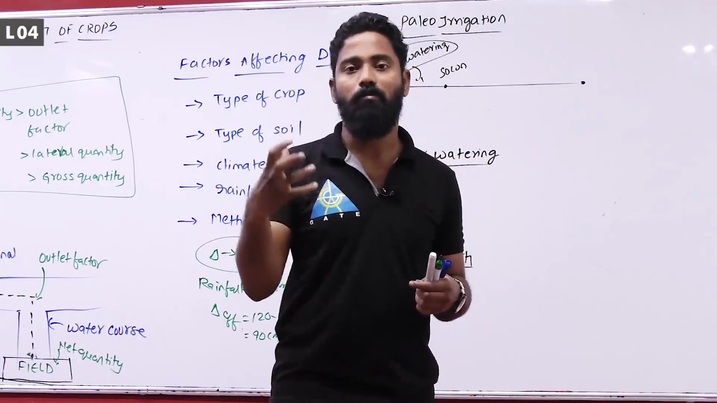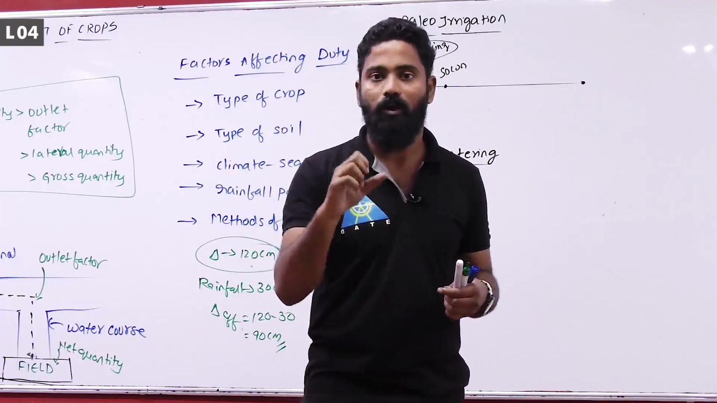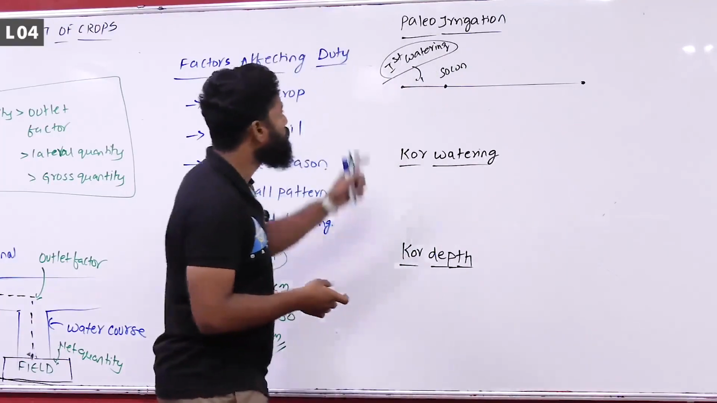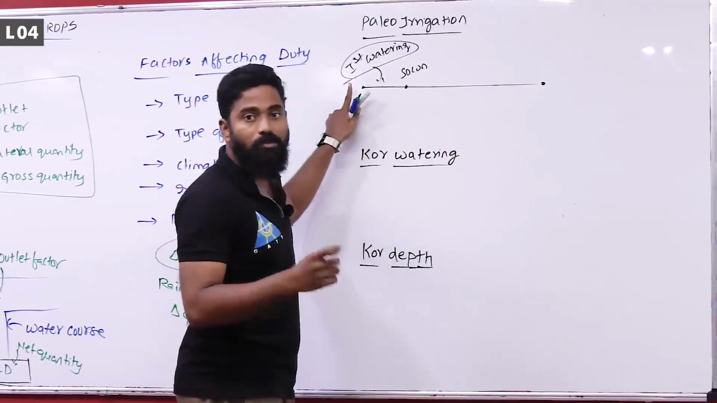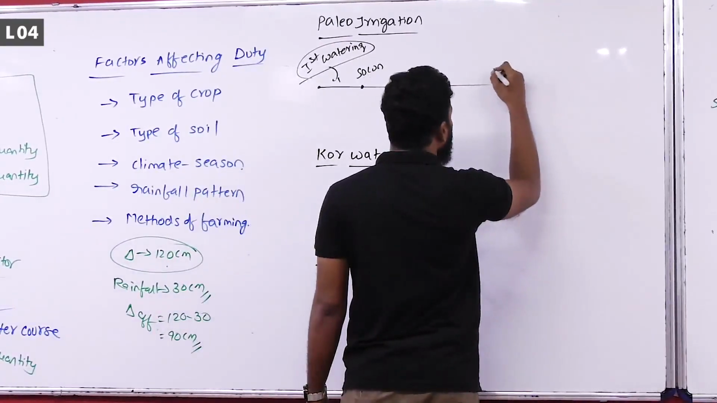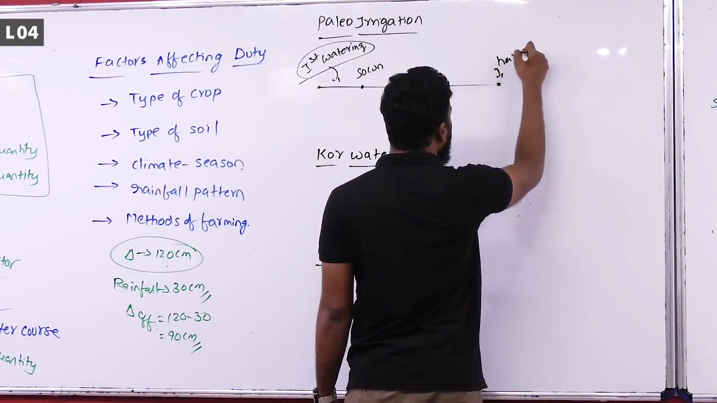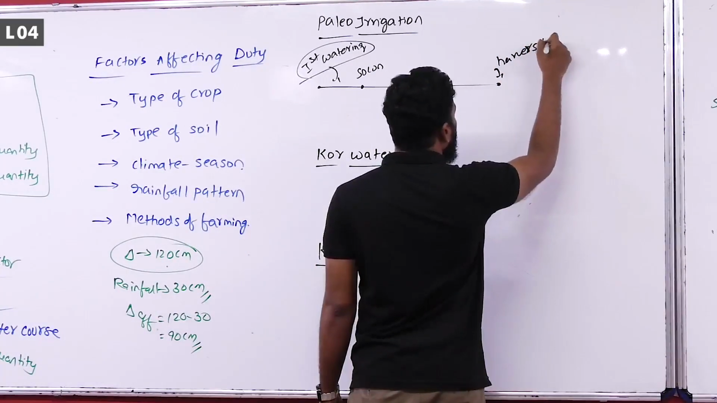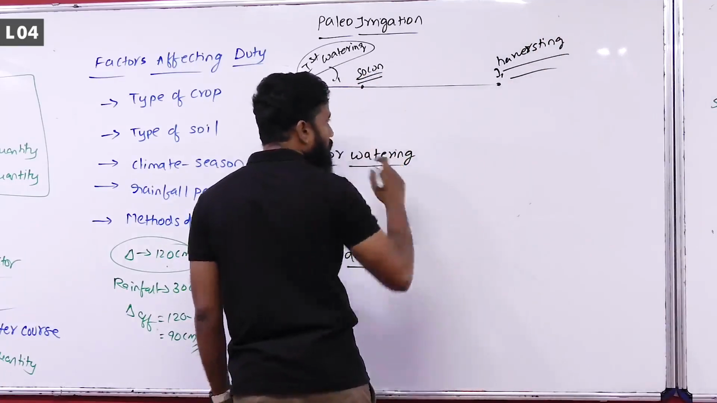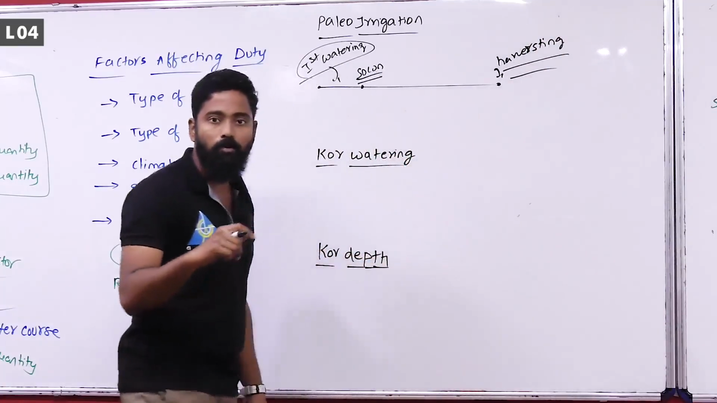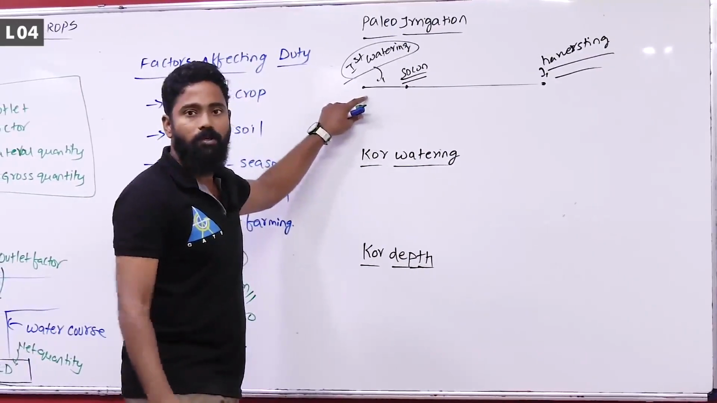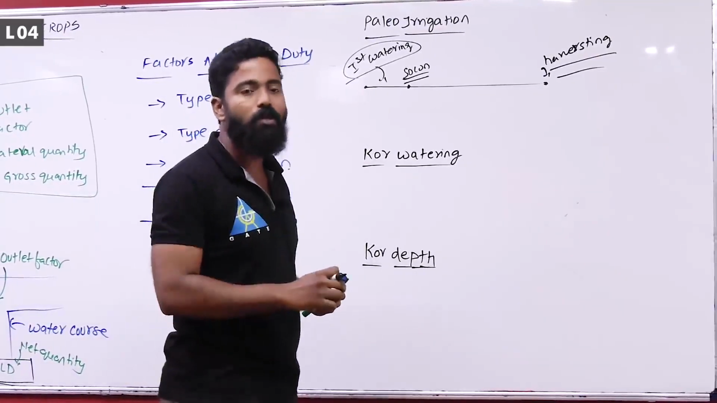The process or method of irrigation in which the first watering is done before sowing is called paleo irrigation. It is called paleo irrigation. Here it is harvesting. The method in which first watering is done in order to prepare the land is called paleo irrigation, so that you can easily sow the seeds into the soil.